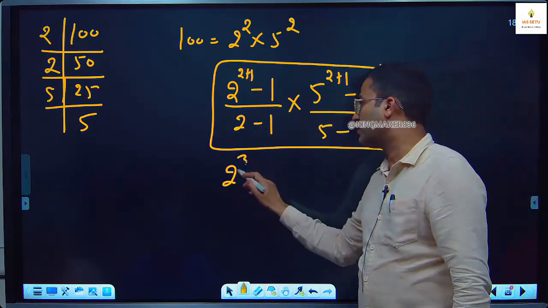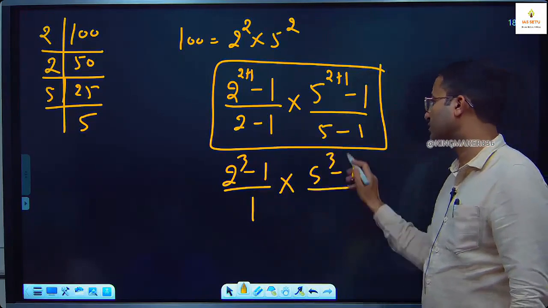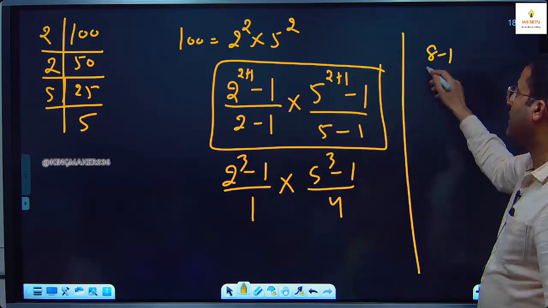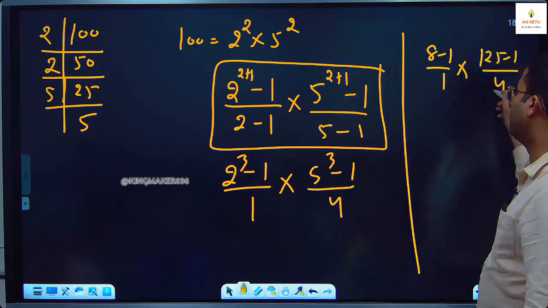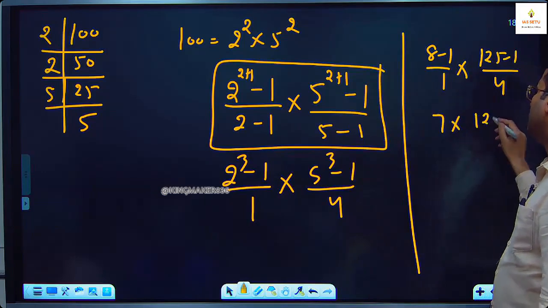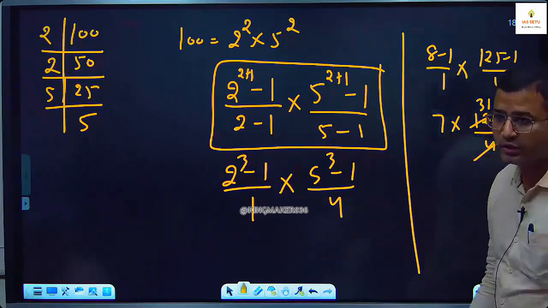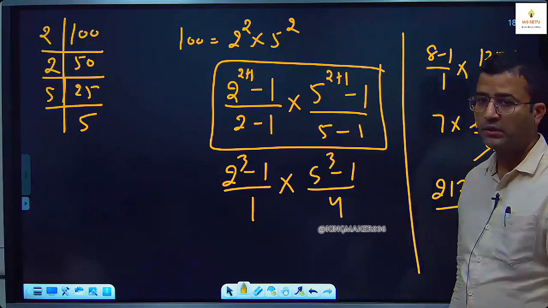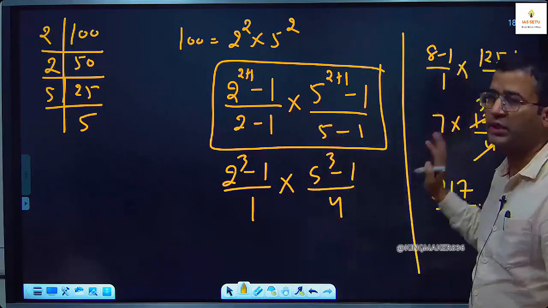2 to the power 3 minus 1 upon 1, 5 to the power 3 minus 1 upon 4. What is 2 to the power 3? 8 minus 1 upon 1. This is 125 minus 1 upon 4. 7, 124 upon 4, which is 31. What is 7 into 31? 217. Only this thing you have to remember. The rest is just calculation.